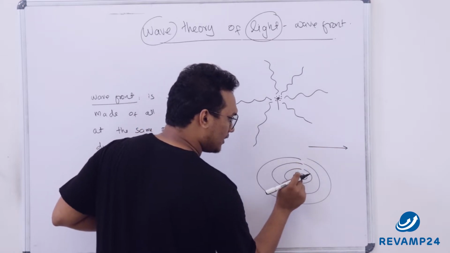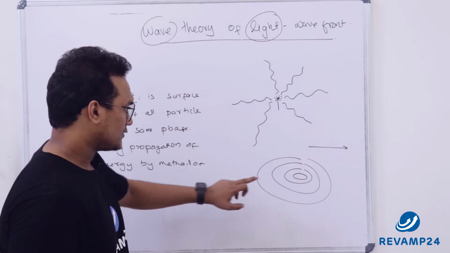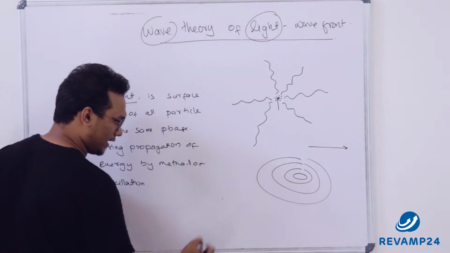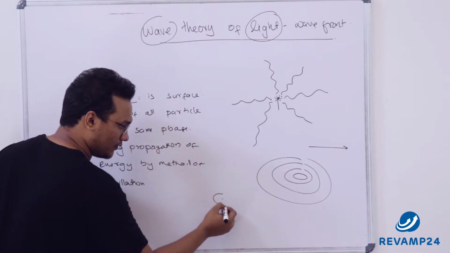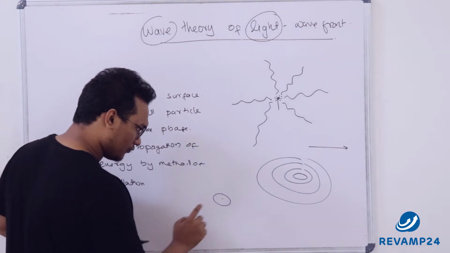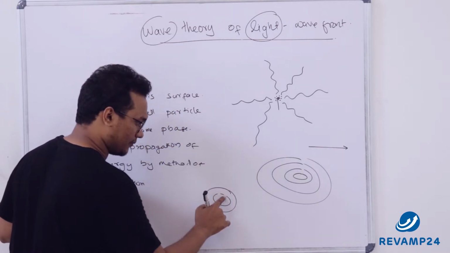But how will we get things like this? These are called wavefronts. See, this is one wavefront, next wavefront, next wavefront. For example, the moment I drop a stone, one wavefront will be generated. Wavefront means the wave. This wavefront would be propagated, and now it would be at this position next time.